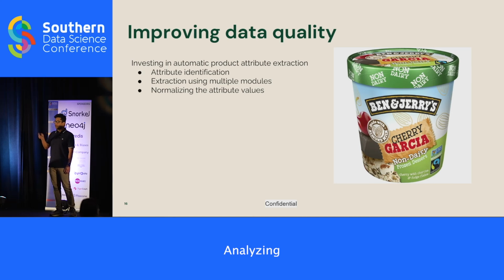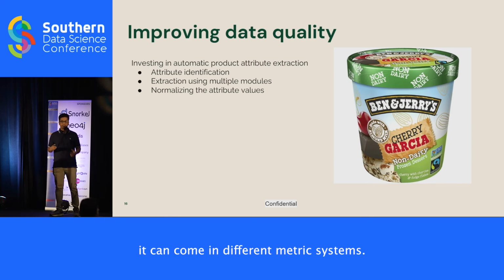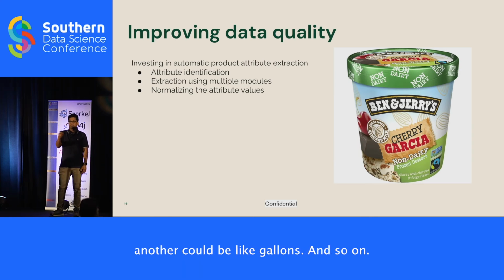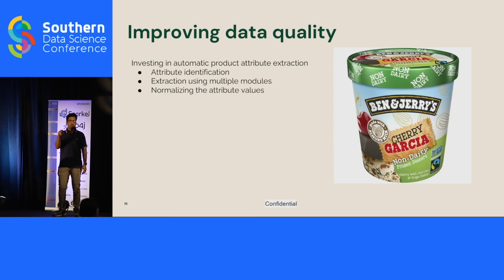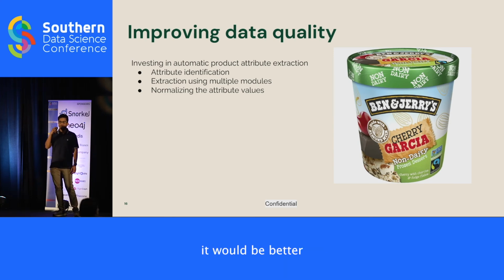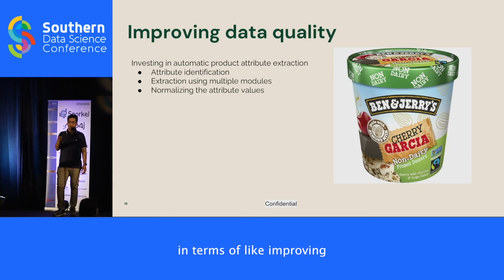Finally, normalizing the attribute values is a very important step. If you take something like milk, it can come in different metric systems. One could be fluid ounces, another could be gallons. Downstream machine learning models, which will consume all of these feature values, would work better if we normalize all of them into the same metric system. So we did this third normalizing step, and all of this paid off really well in terms of improving data quality for us.